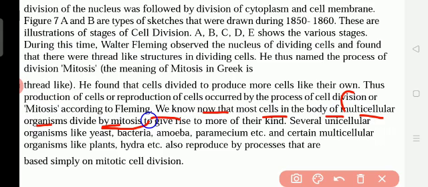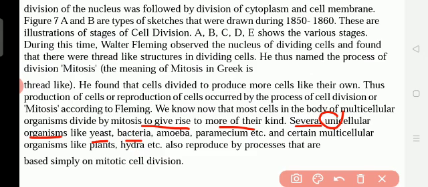That means division starts by chromosomes that are present in the nucleus, thread-like structures. That is why cells divide by mitosis, that means dividing by thread-like structures, chromosomes, to give rise to more of their kind.